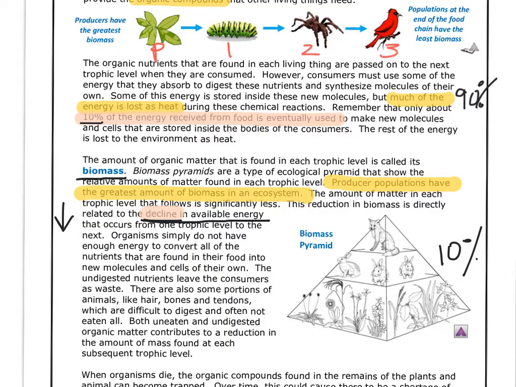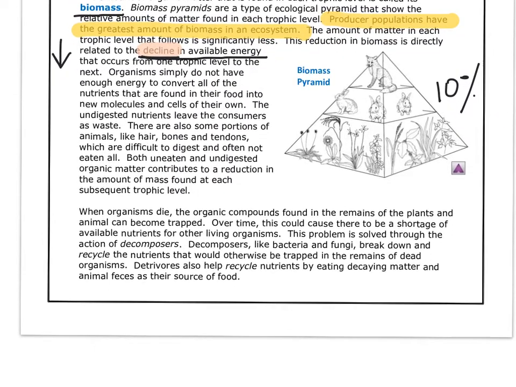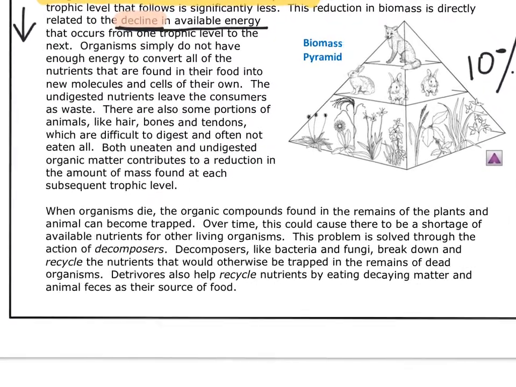All right, so let's move on to the last short little paragraph there. It says, when organisms die, the organic compounds found in the remains of the plants and animals can become trapped, which means to be stuck inside. Over time, this could cause there to be a shortage of available nutrients for other living things.